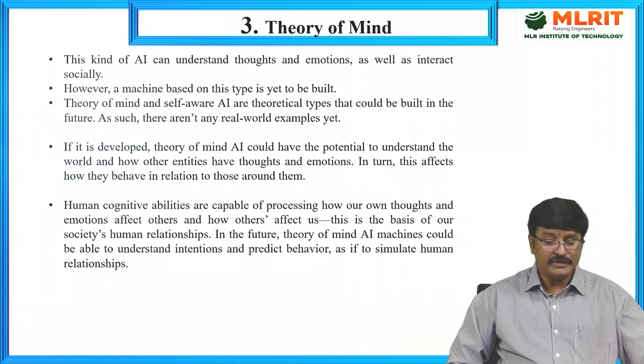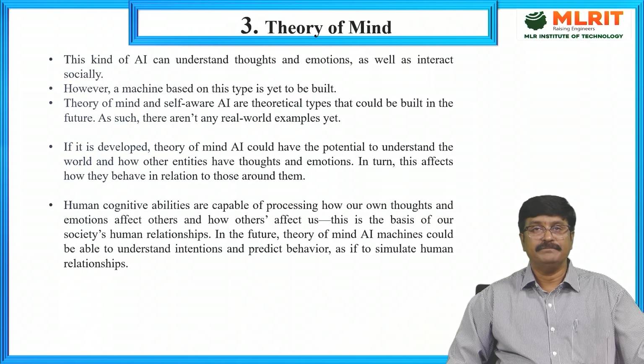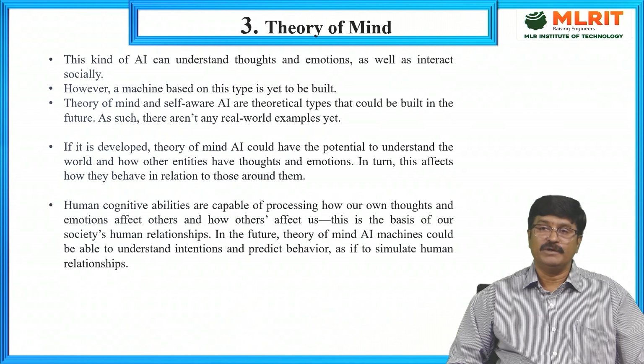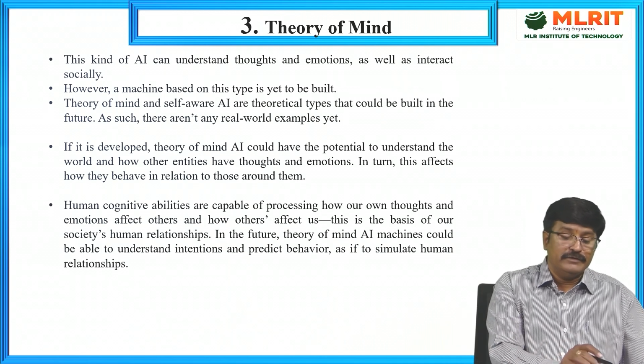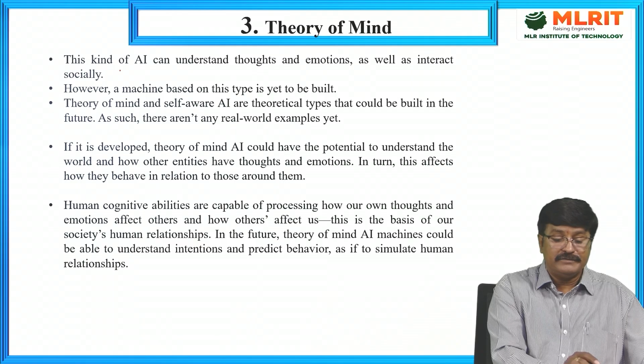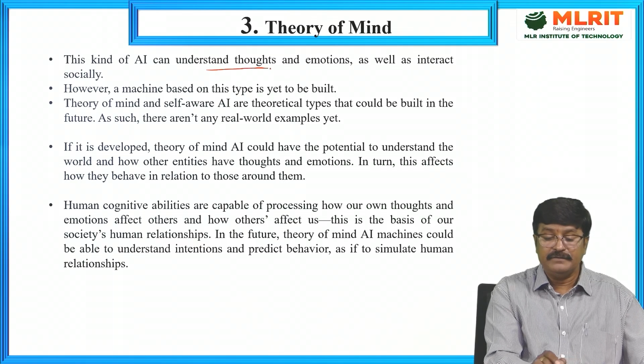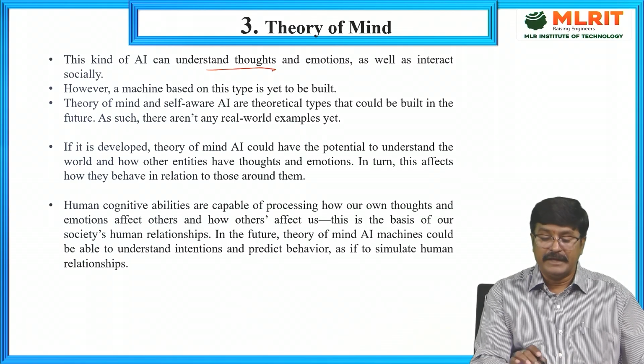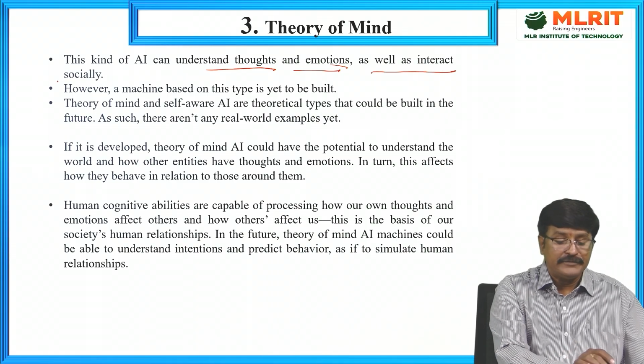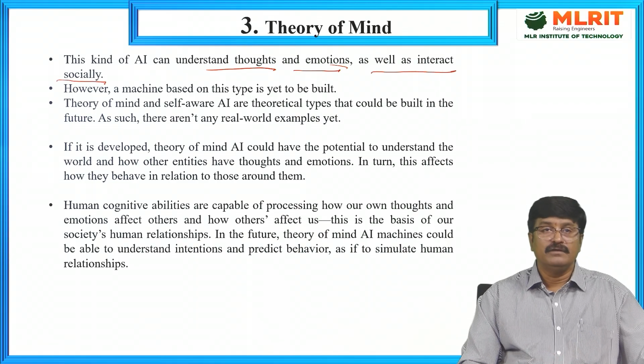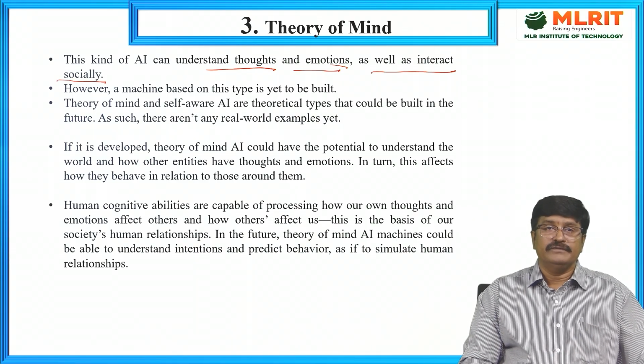The third one is the theory of mind. So how the human brain is functioning, the same kind of thing. It is the neural network type. This kind of AI can understand thoughts and emotions, as well as interact socially. Machines based on this type are yet to be built.